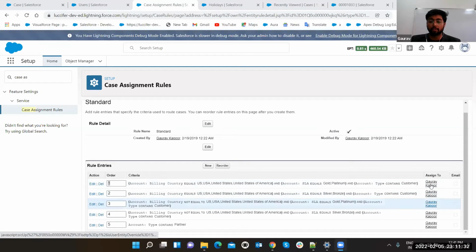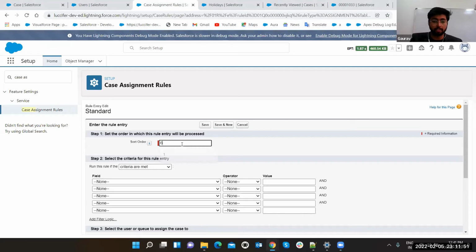Currently, I am the user for all of this. So suppose this is one scenario, and in this scenario I want to assign this case to user B, and in this scenario I want to assign this case to user C. Then you can change the owner. You can just click on the edit button or click on new. Let's enter a new rule.